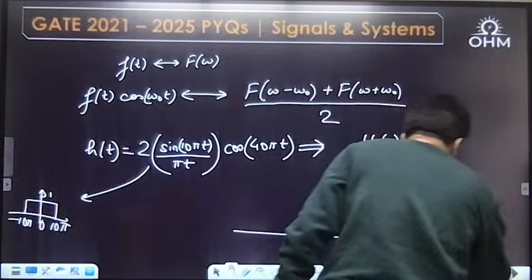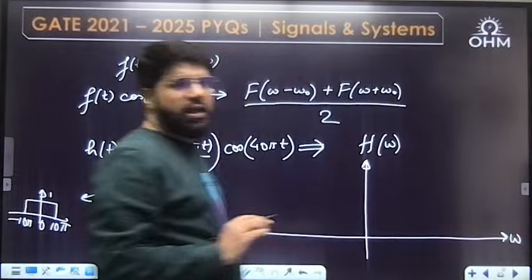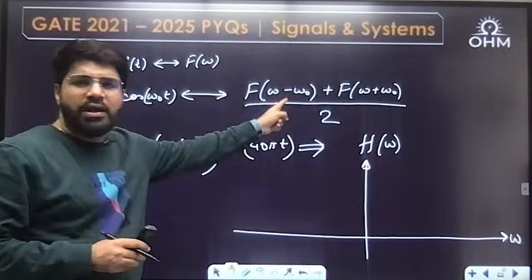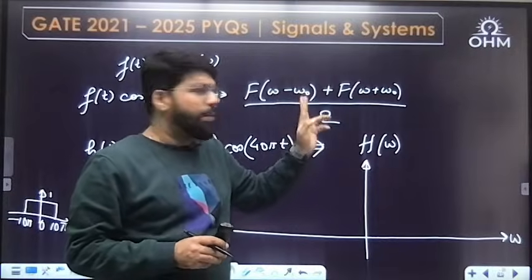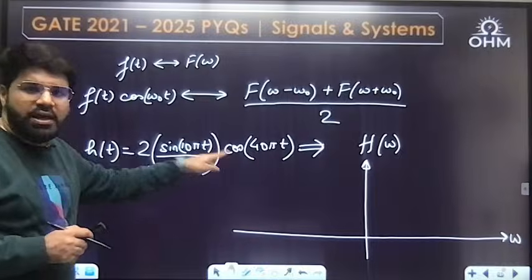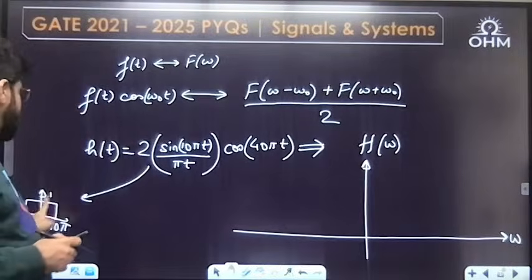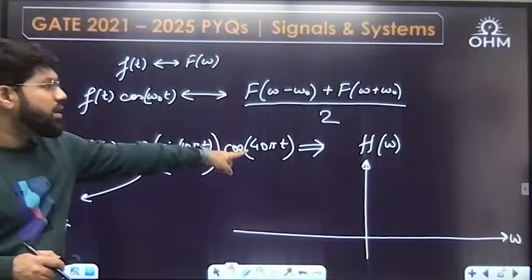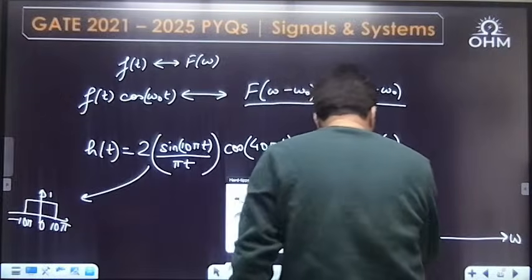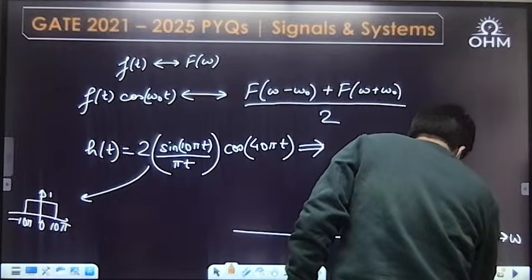What will be H(ω)? Let me directly draw it. This particular spectrum is right shifted by ω₀ and left shifted by ω₀. Amplitude divided by 2? No, don't divide by 2, because it is twice the cosine, so the 2 and 1/2 nullify. So only this spectrum is shifted by ω₀, which is 40π. First shift this by 40π.